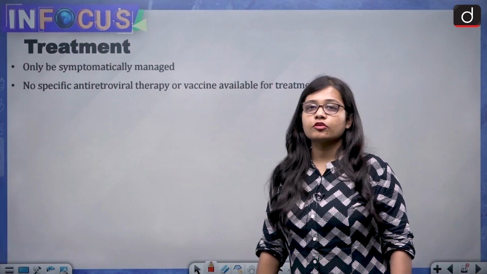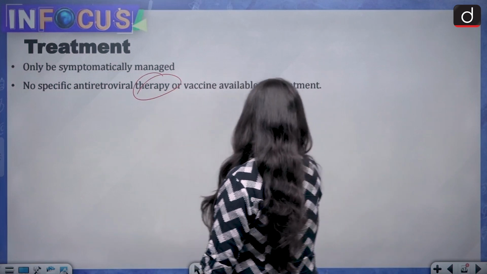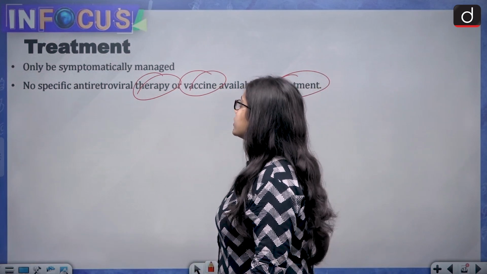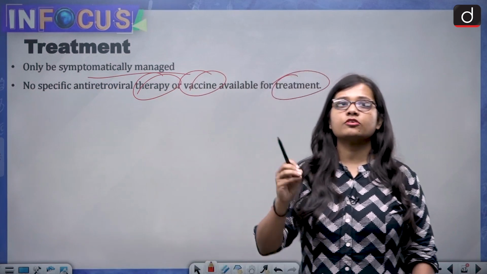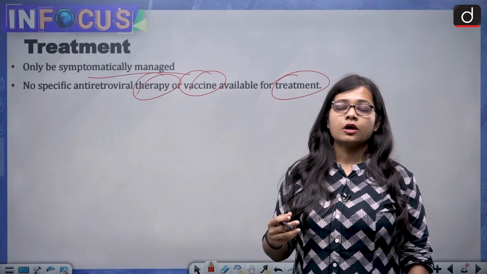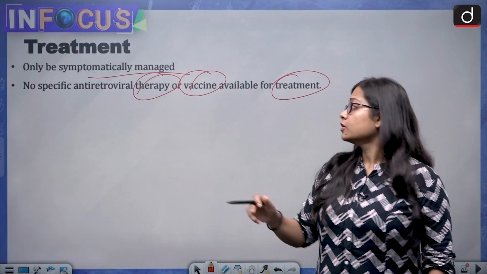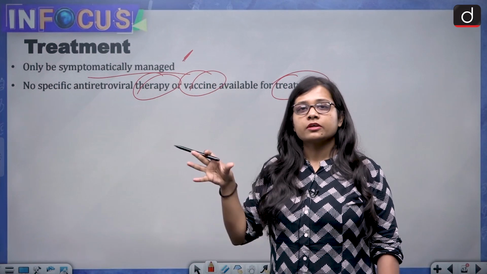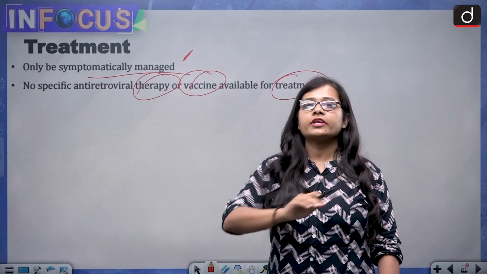Now the treatment. As of now the treatment or the vaccine is not available. So no specific therapy or vaccine or treatment is available for the Chandipura virus. It can only be symptomatically managed. For example, if one is suffering from fever, then the medicine for fever can be given, medicine for headache can be given, and if any person is suffering from respiratory distress, then medicine for respiratory distress can be given. So it is only symptomatically managed. On the basis of the symptoms observed, treatment would be provided to the person.